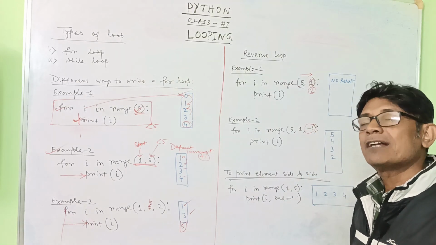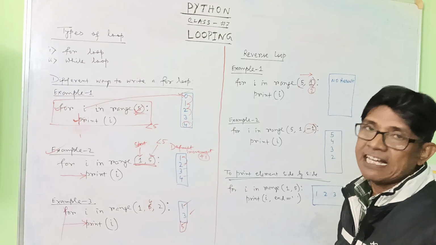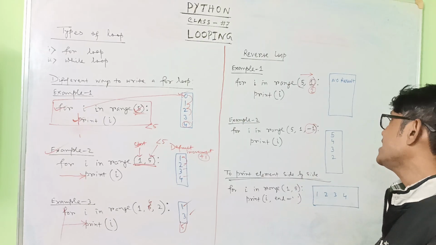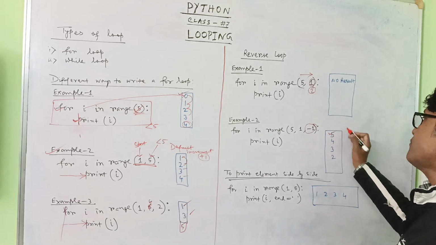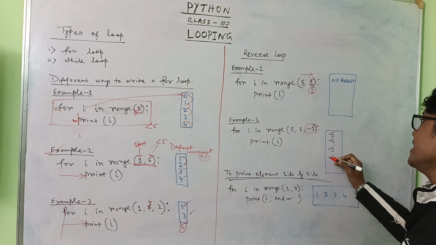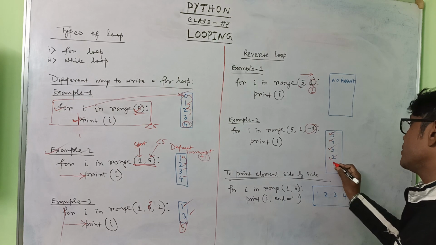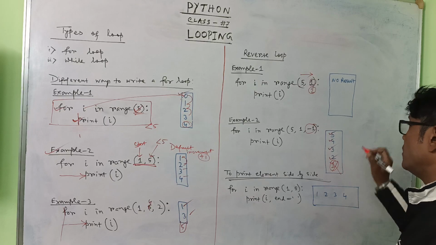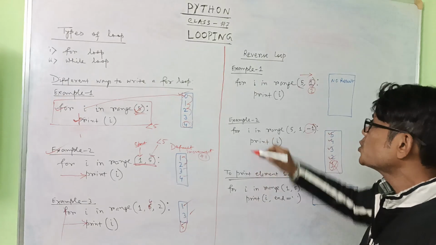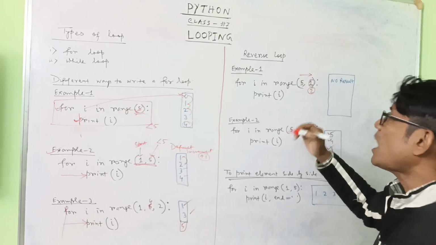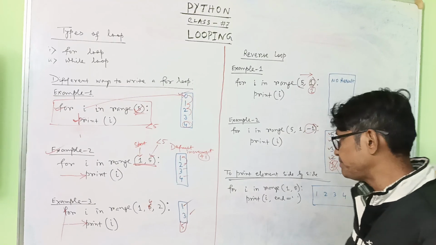You can write minus 2, minus 3, as you wish, but I have written minus 1. That time it will take start 5, then 4, then 3, then 2. Not 1. 1 will not be printed here. Up to 2 it will print. So this is how you access the numbers in reverse order.